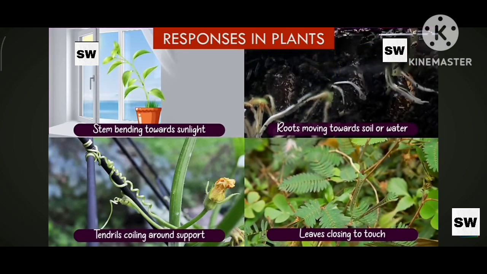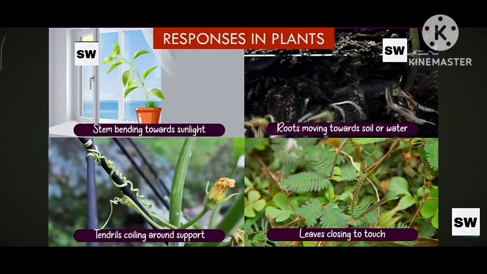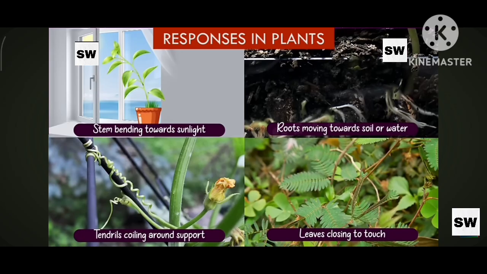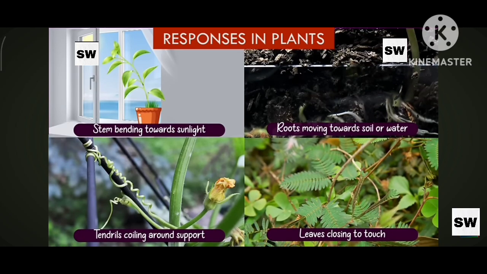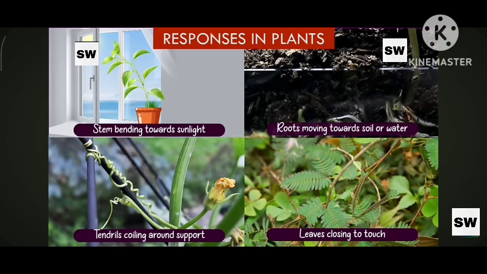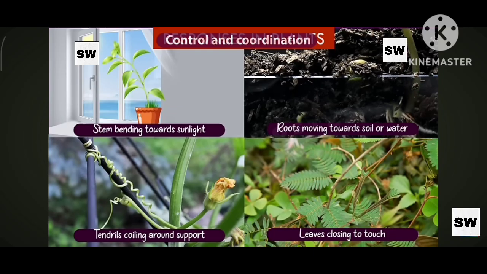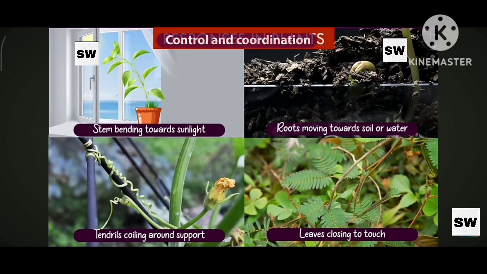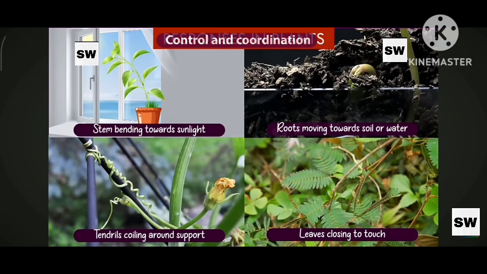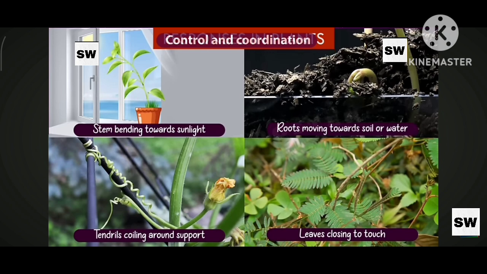And roots of the plants grow towards the soil or water. And tendrils of the plants, which have weak stems, like creepers, we can observe that the tendrils coil around the support. And we also observe the closing of leaves of the touch-me-not plant when it is touched. So all these are the responses that are produced in the form of movements.